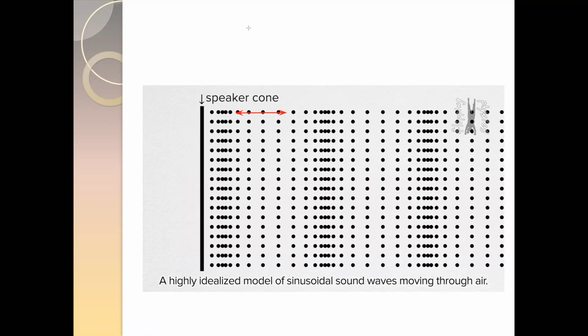And which direction is the wave traveling? The wave is traveling towards right. So the direction of the particles and the direction of the wave is same, or we can say they are parallel to each other.